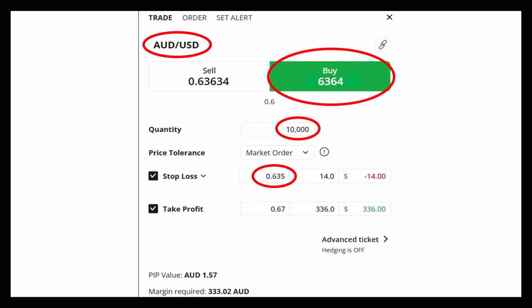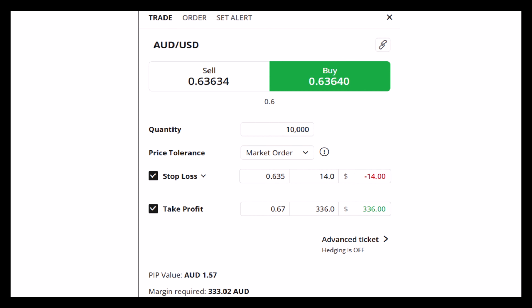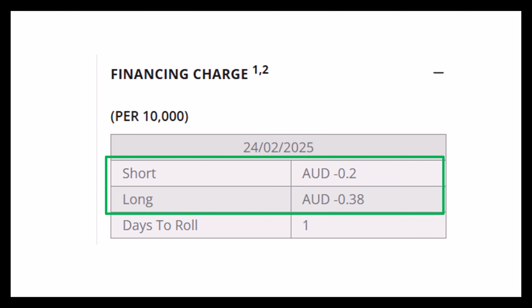If I put a stop loss order at 63.50, that's 14 ticks away, which means I would lose $14 if stopped out. And if I put a profit target at 67 cents, I would make $336 US if I'm right. The pip value for every $1 US is $1.57 Australian, and I need $333 of margin to stay in this trade. There'll be a financing charge if I hold overnight. This changes every day depending on the interest rates.